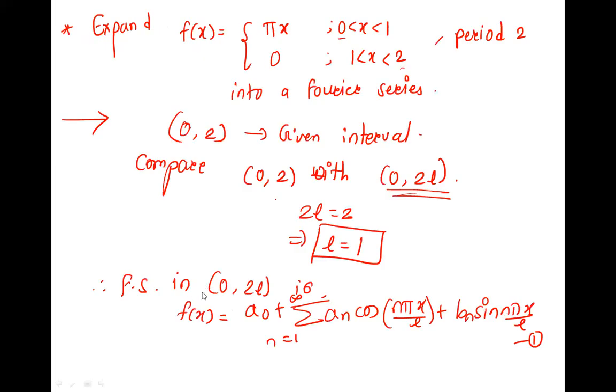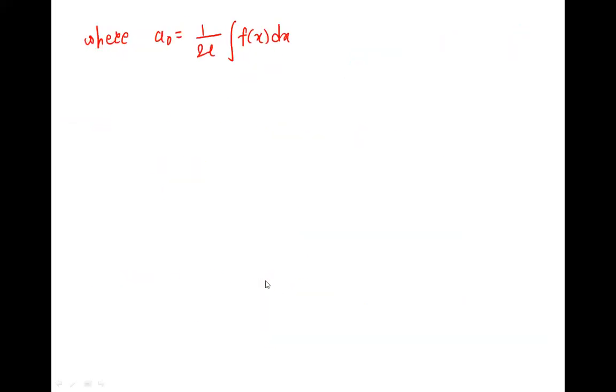A naught is. What is A naught? 1 upon 2L integration f of x dx, and the limits are 0 to 2L, because we have written it in 0 to 2L. Interval is 0 to 2L, so it is integration 0 to 2L. An is 1 upon L integration 0 to 2L f of x cos n pi x upon L.